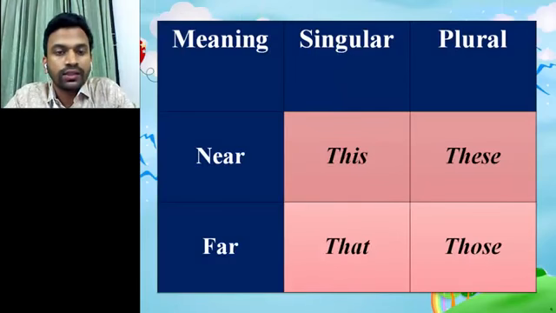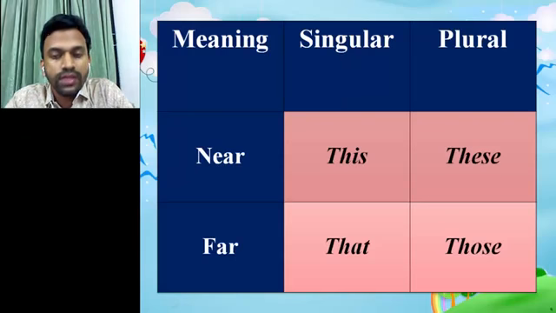Now look at the table very carefully. Here when we indicate something that is near us and singular in number, we use this. When that is near us and plural in number, we use these. When that is far away from us and singular in number, we use that. And when that is far away from us and plural in number, we use those. I expect that you have understood it well.